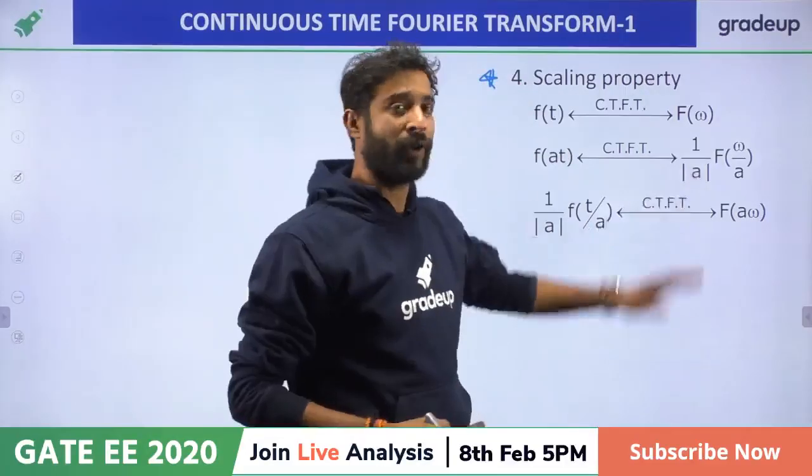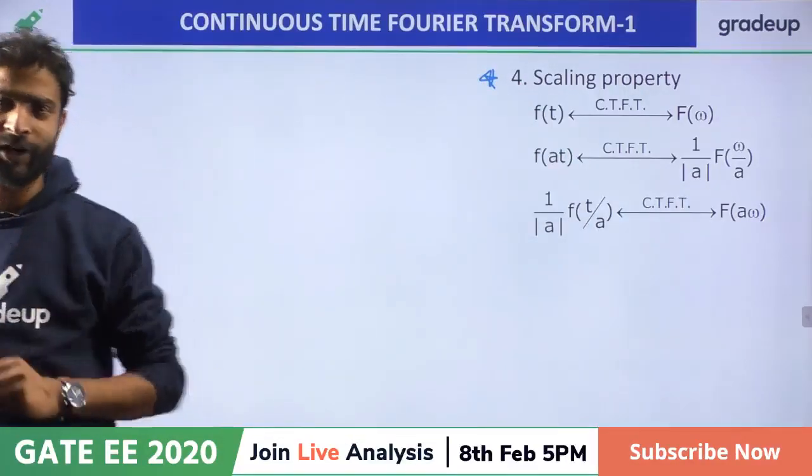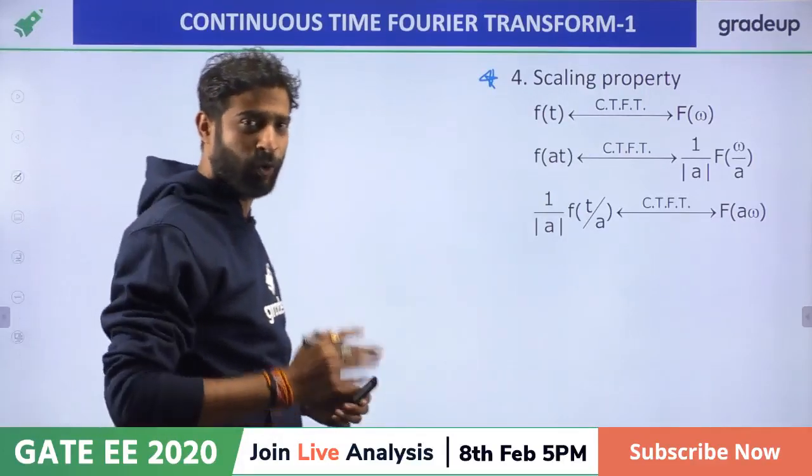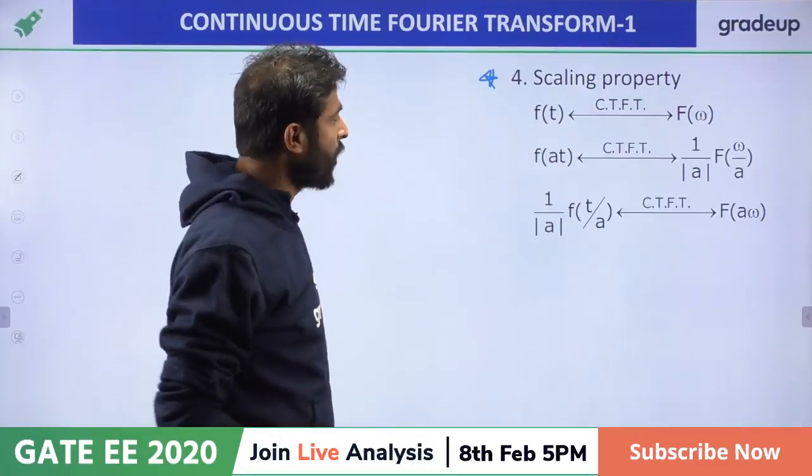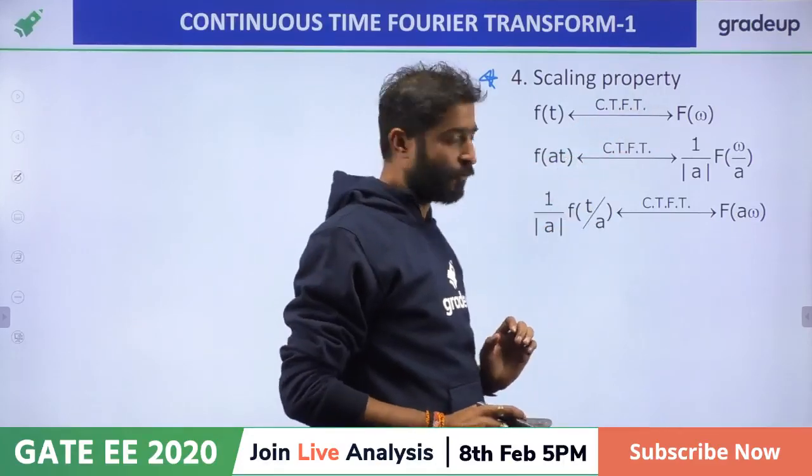If f of t having the Fourier transform, after that we'll do a lot of questions related to Fourier transform and see how much you know about Fourier transform. We'll check that also, right? Scaling property: f of t having the Fourier transform F of omega.